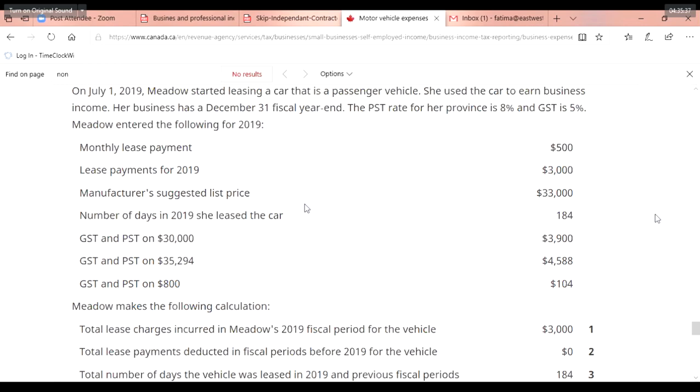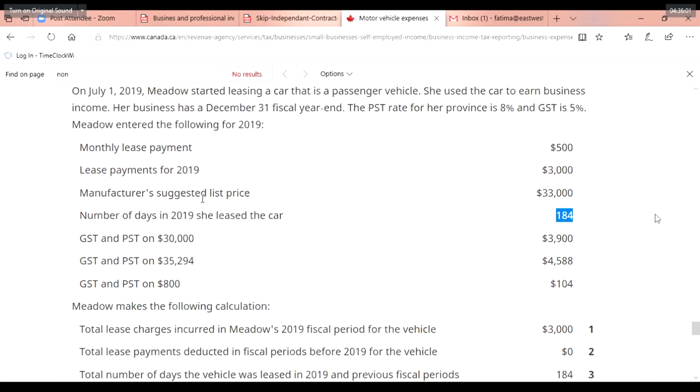So Meadow entered the following information. Monthly lease payment was $500. Lease payment is $3,000 for 2019, for whatever time she used the vehicle. Manufacturer suggested list price is $33,000. Number of days in 2019 she leased the car was 184.